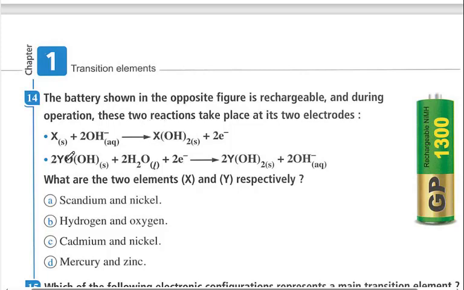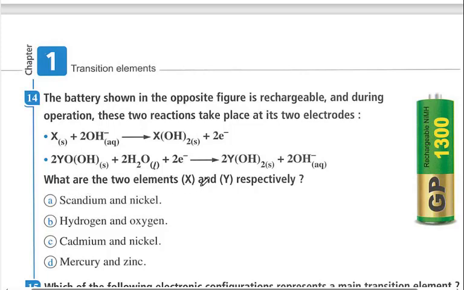Here Y, its oxidation state is negative 2 plus negative 1, it is positive 3, as the whole molecule is neutral. Each hydroxyl group carries negative 1, negative 2 here, positive 2 on Y, so it is reduced from positive 3 to positive 2. So what is the question?